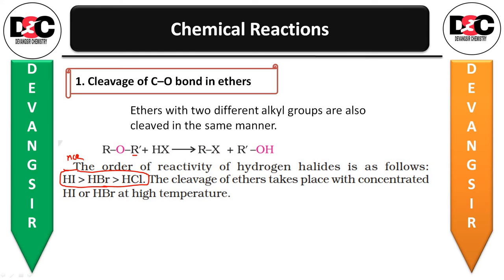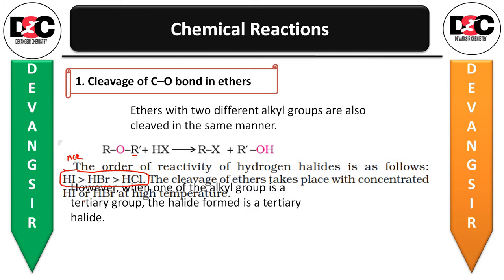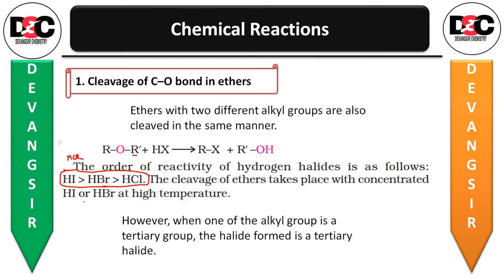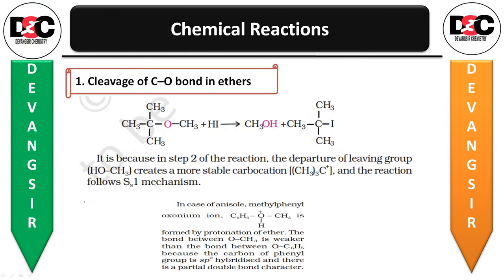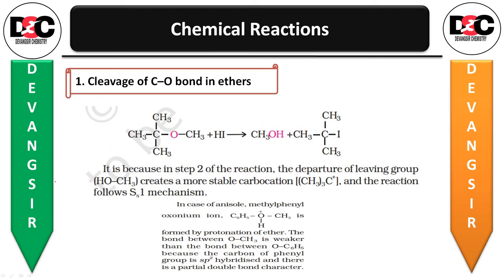The cleavage of ether takes place with concentrated HI or HBr at high temperature too. However, when one of the alkyl groups is a tertiary group, the halide formed is a tertiary halide. Let us see that reaction. CH3C, CH3, CH3O, CH3.